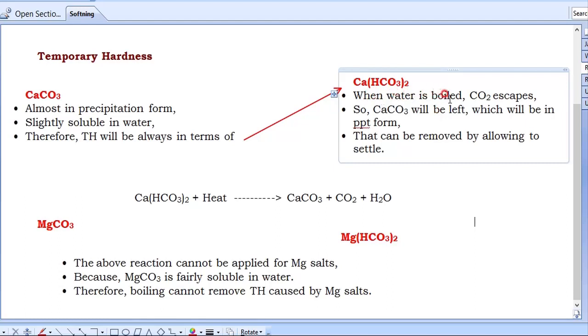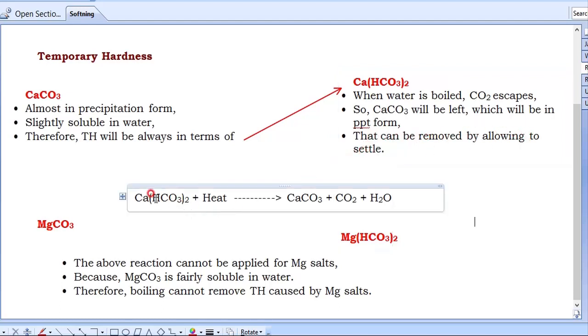When water is boiled, CO2 escapes. Then CaCO3 will be left, which will be a precipitate that can be removed by allowing it to settle. You can see the reaction.